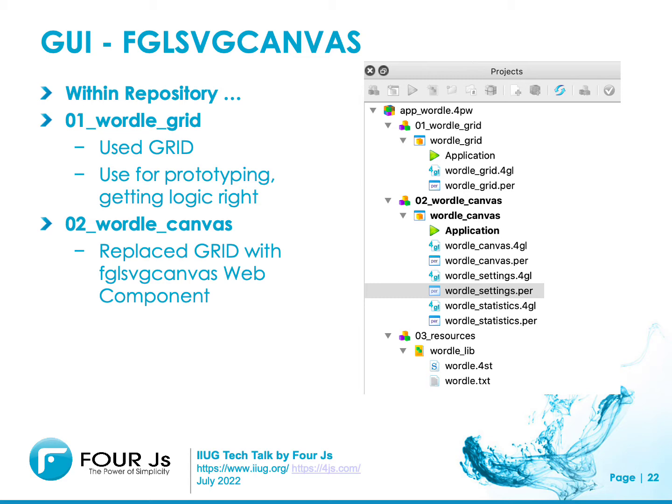Within the repository, you will see at least 2 apps. Wordle_grid was my initial prototype where I got the game logic right. Wordle_canvas was where I started to use FGL Canvas to get the better and more accurate user interface rendering.